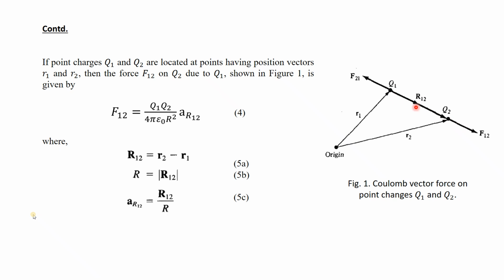So suppose q1 is over here, q2 is over here, and the distance is r12. We know force is a vector. F12 means q1 is giving a force to q2 in this direction, so the vector will be in the direction of R12.